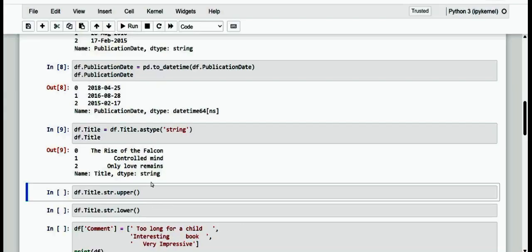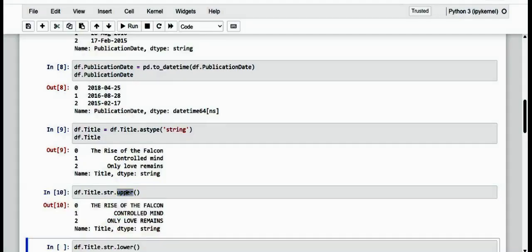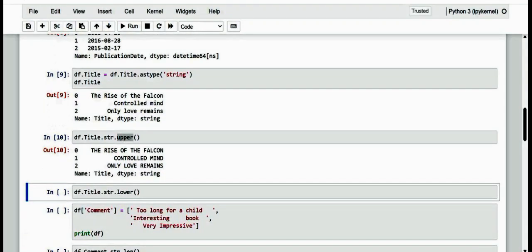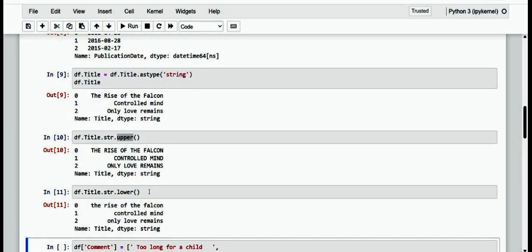For example, if you want to put all the letters in a column in uppercase, you can make use of it. Here I have specified only the title column to be uppercase, so only that column alone. See here, everything specified is now in uppercase. Whereas if we want all lowercase characters, we use lower.